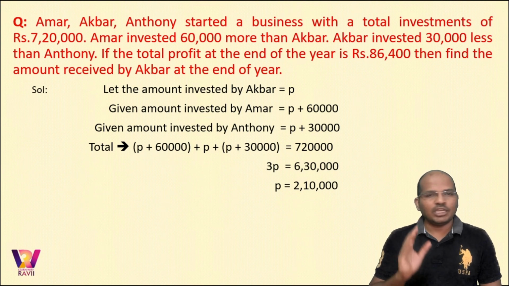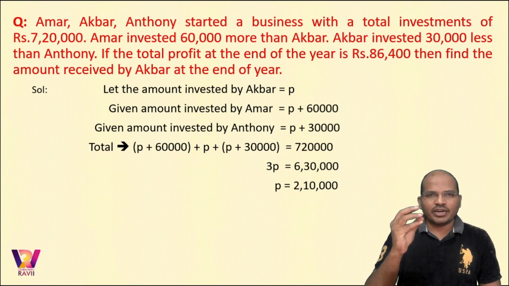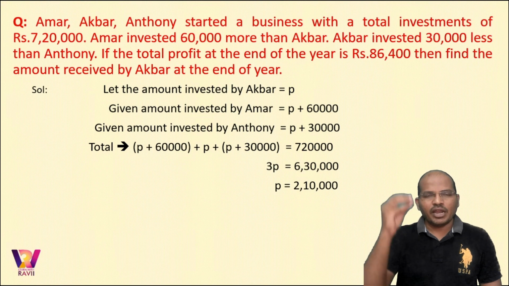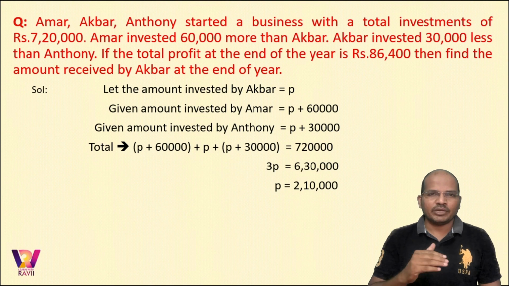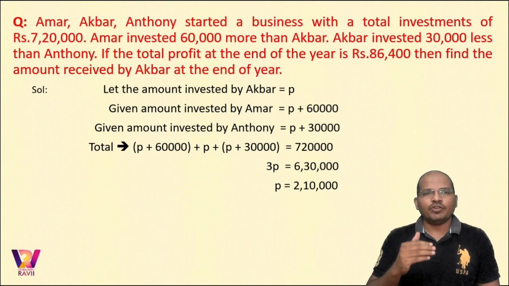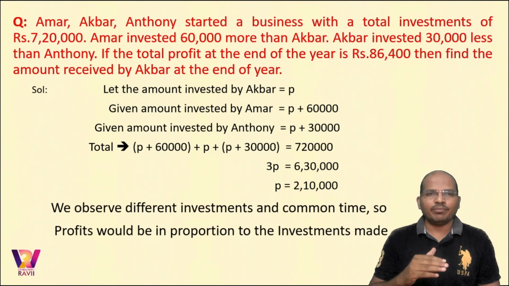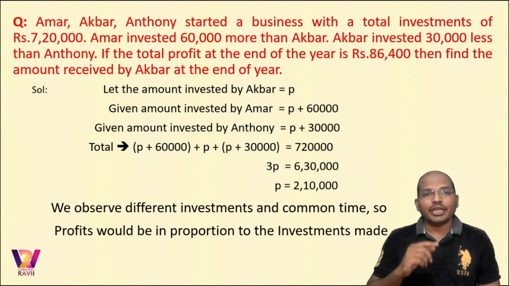Now please see what I did. From the given data, I framed some equations, and from that I finally found the amount put in by Akbar. Right now it is clear that people have put in unequal investments in equal time periods. So as we have learned, when you have unequal investments and equal time periods, profits should be in proportion to the amounts invested, isn't it?